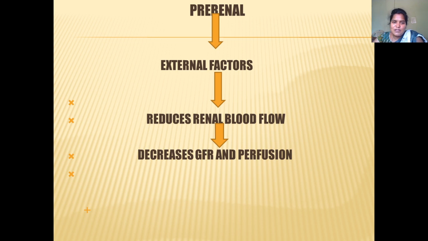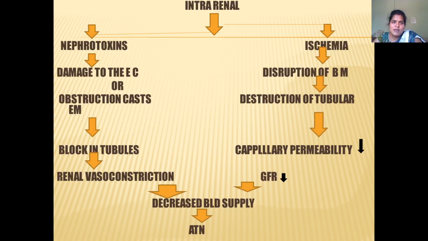So we'll go into the pathophysiology. Some external factors lead to reduced renal blood flow. Because of the reduced renal blood flow, there will be decreasing of the GFR and perfusion rate. In intrarenal failure, there are two causes: nephrotoxins and ischemia. With nephrotoxins, what will be happening?